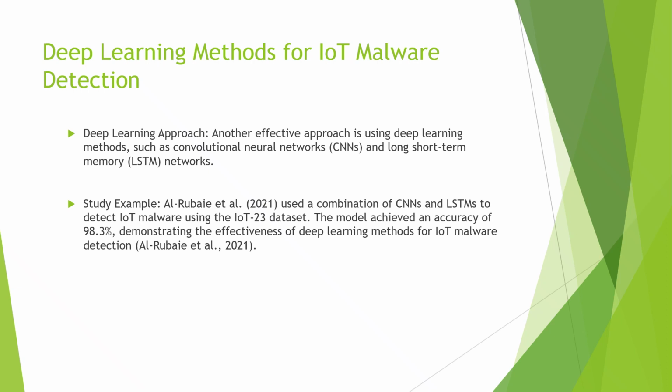The study by Rubel highlights the successful application of deep learning methods in detecting IoT malware, achieving at least 98.3%. By leveraging the IoT-23 dataset, which contains a diverse range of IoT devices, the researchers were able to demonstrate the generalizability of their deep learning approach.